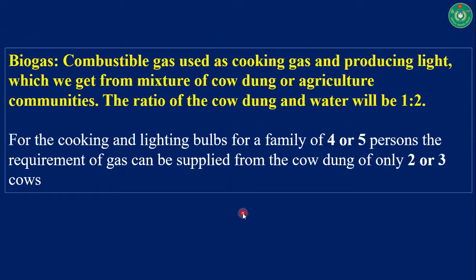Biogas. It is a combustible gas used as cooking gas and for producing light, which we get from a mixture of cow dung or agricultural waste. The ratio of cow dung and water will be 1:2. For cooking and lighting bulbs for a family of 4 or 5 persons, the requirement of gas can be supplied from the cow dung of only 2 or 3 cows.